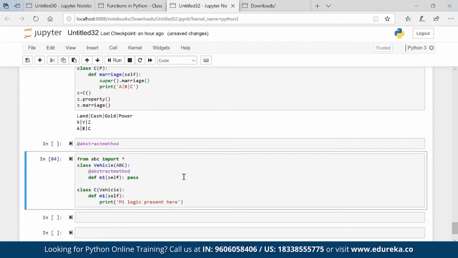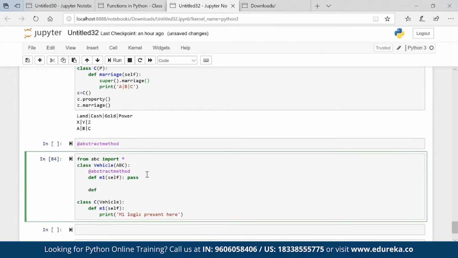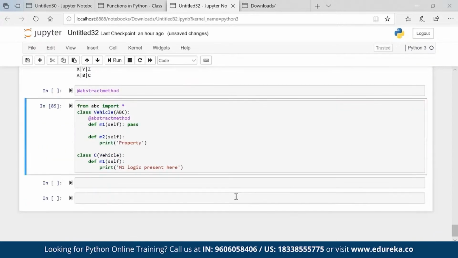Okay. Now what my parent will say: see, I have one more property, let's say def m2 self, print property. It says that I have this property which I will give you, but in place of that, you give me this property.